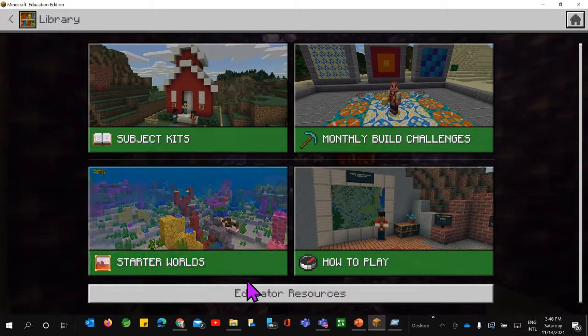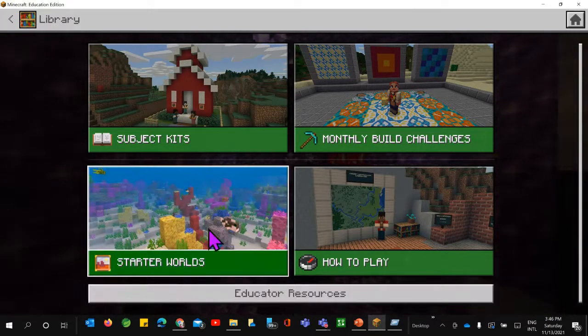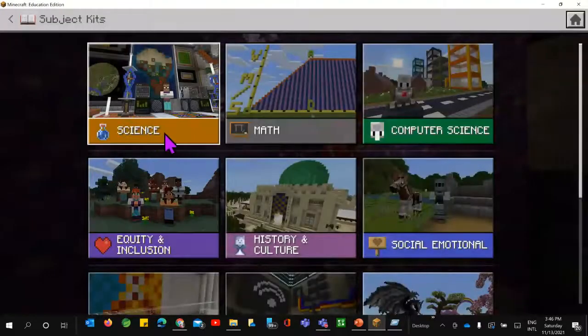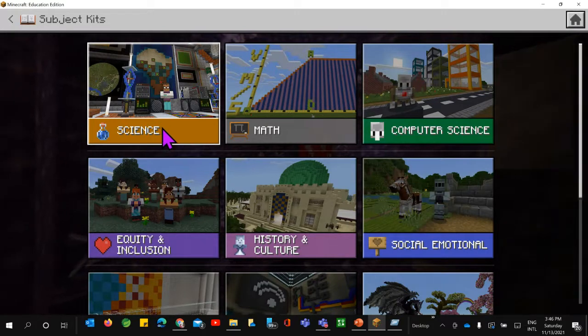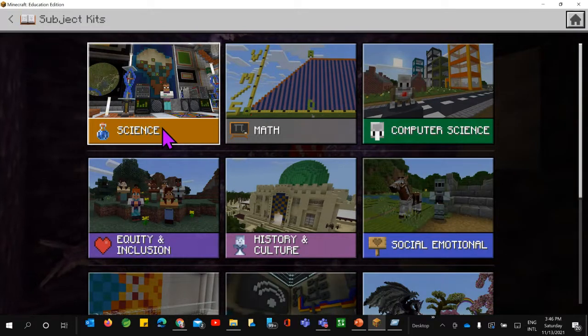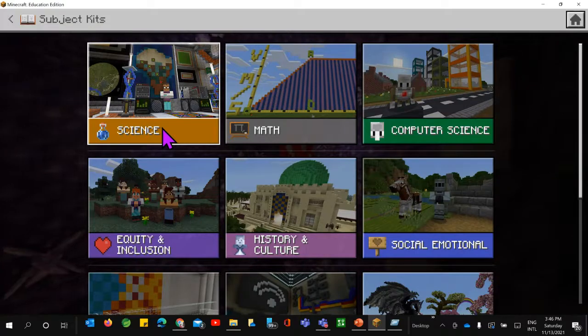So these are all the educator resources available here. If you click on the subject kits, all the subjects are available. If you are going to perform any activity related to the periodic table, you can use the science.